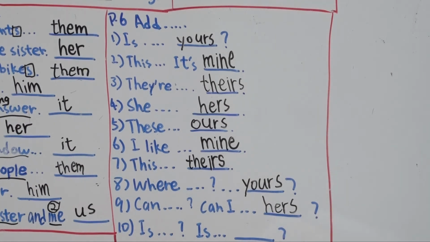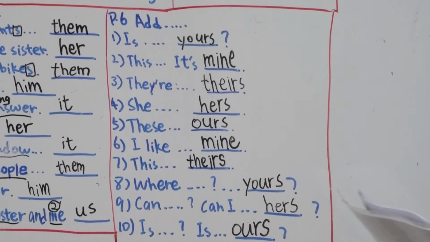10. Is this our present? The underlined word is our present. Alright, please underline the words our present. Is this ours? Right? Simple as that. So remember, possessive pronouns replace the noun.